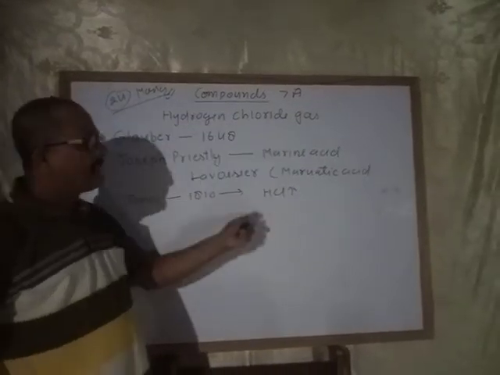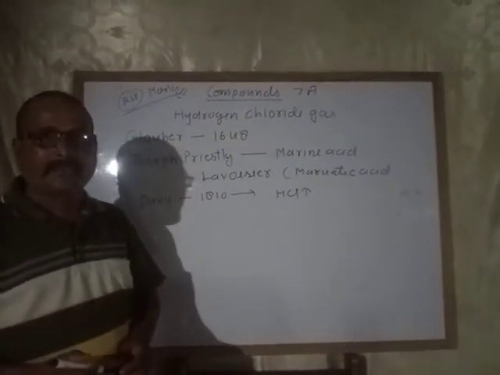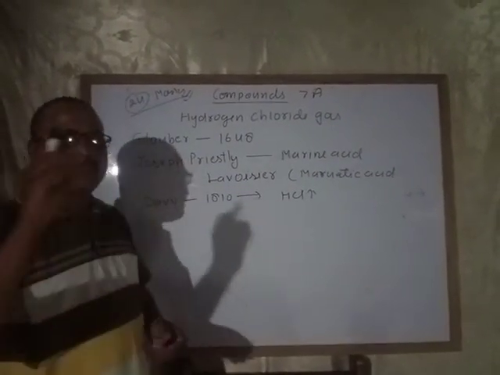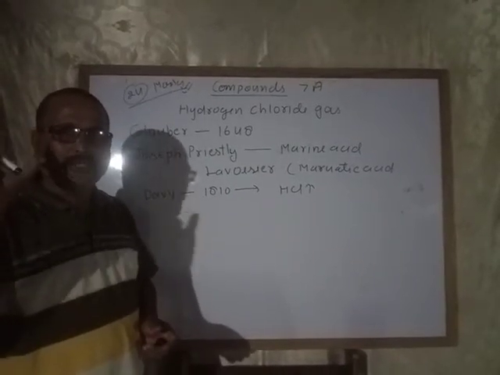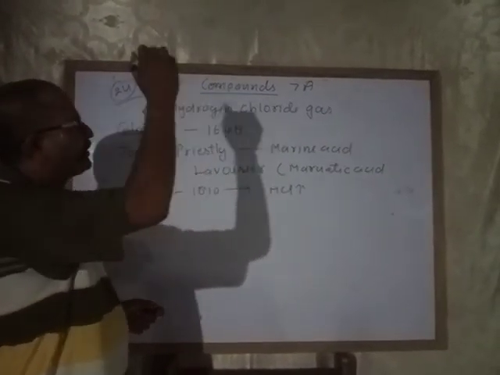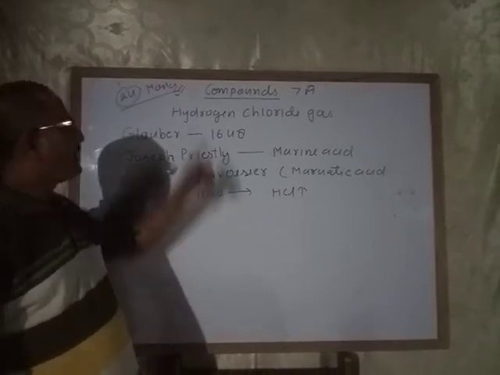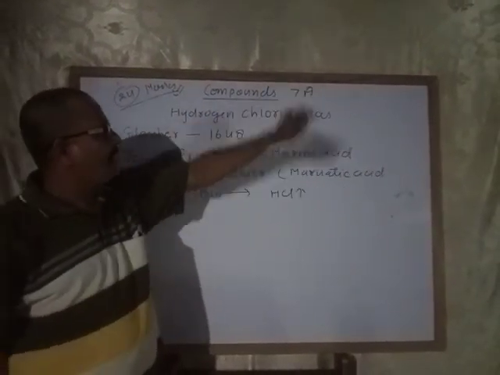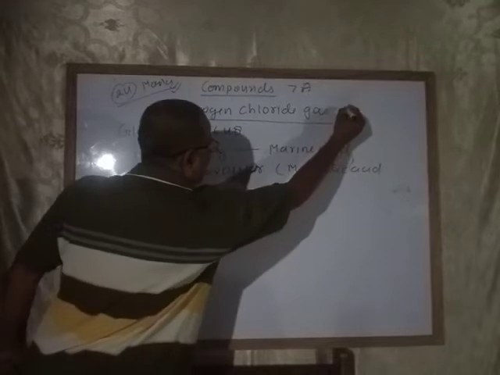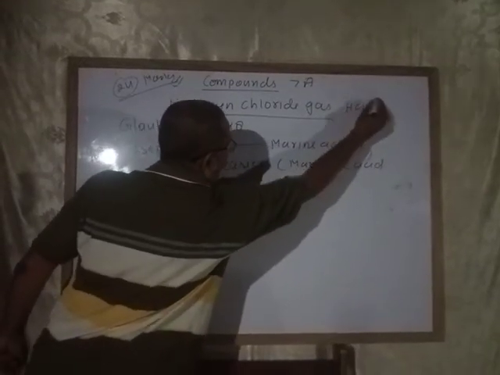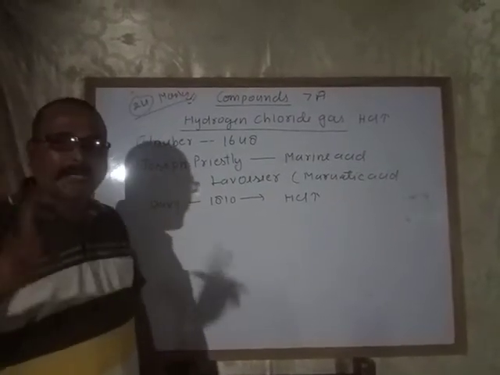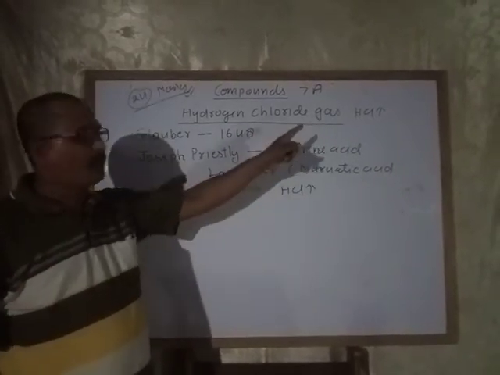Why am I going to explain this chapter? Because I had explained acid, base and salt, in which you studied different types of reactions. In this chapter you will study the chemical reactions and the physical and chemical properties of the compounds. Now in the compounds chapter in 7A, the first compound is hydrogen chloride gas. Remember that I am saying hydrogen chloride gas, not hydrochloric acid.